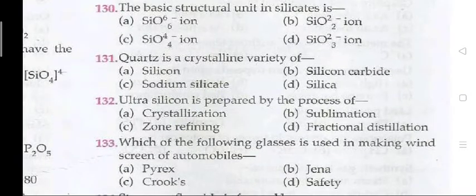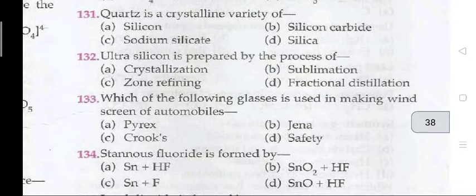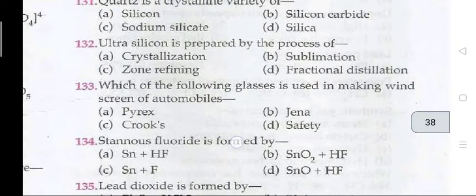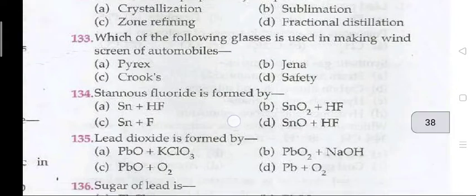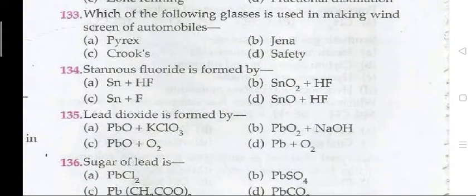130. The basic structure unit in silicates is, the right answer is C, that is SiO4 4 minus ion. 131. Quartz is a crystalline variety of, the right answer is D, that is silica. Quartz is a crystalline variety of silica. 132. Ultra-pure silicon is prepared by the process of C, zone refining. Which of the following glass is used in making wind screen of automobile?